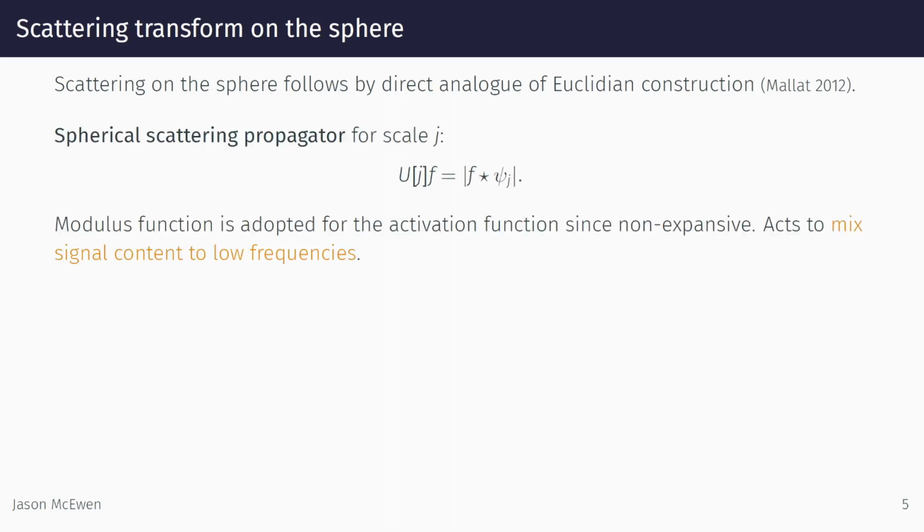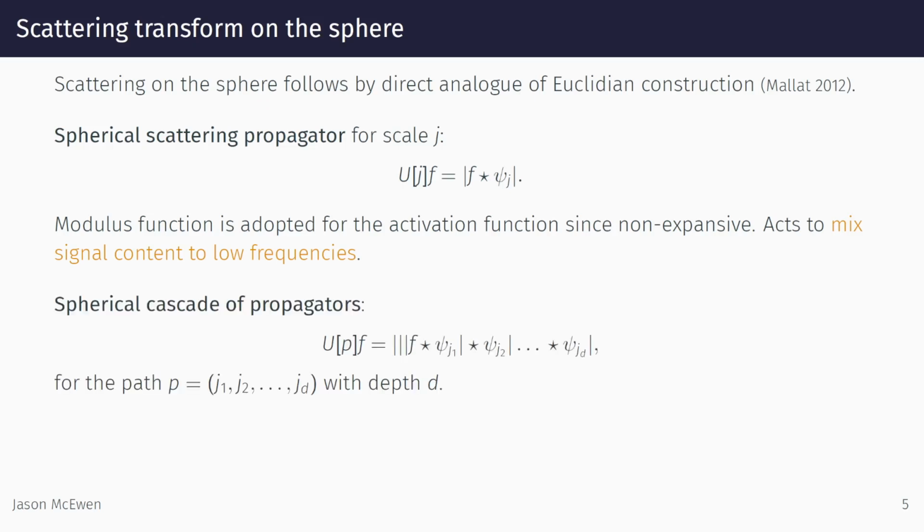The spherical scattering propagator for scale j is simply given by the spherical convolution of the wavelet at scale j, followed by taking the modulus. The modulus is adopted since it is non-expansive and preserves the stability of the wavelet representation, acting to mix signal content to low frequencies. The propagator can then be cascaded through multiple layers. Finally, scattering coefficients are computed by averaging through a spherical convolution with the scaling function.